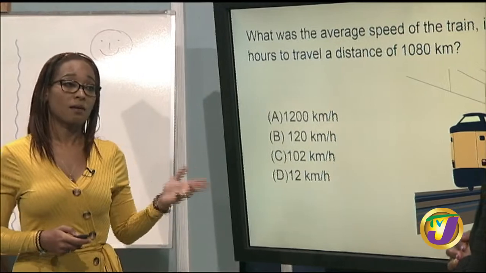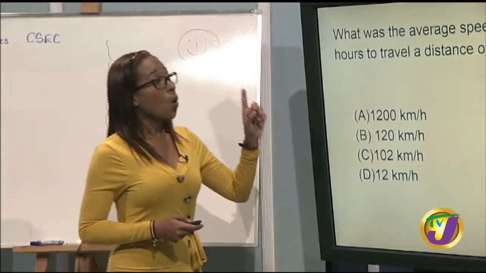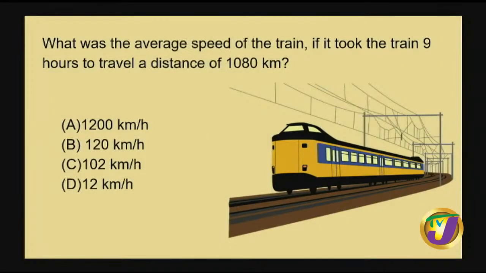So let's take a look at another question in measurement. What was the average speed of the train if it took the train 9 hours to travel a distance of 1,080 kilometers? All right. So when we talk about average speed, when we're driving on the road, although we say we're traveling at 80 kilometers per hour, occasionally we'll go up to 85, drop down to 75. So on average. Yeah, of course we do.